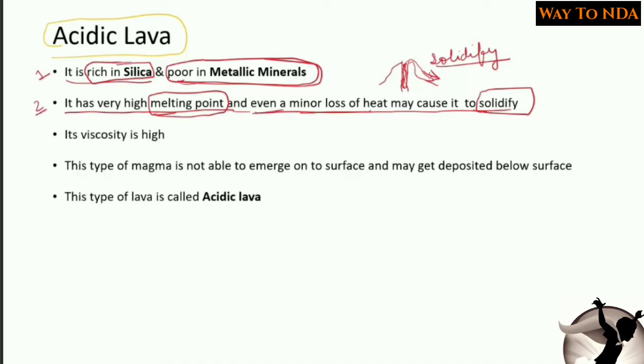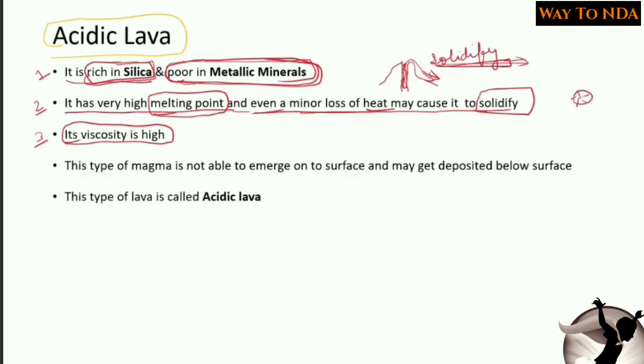Okay, and it is also rich in silica and poor in metallic minerals. This is also the reason that it will solidify when it is exposed to the outer atmosphere, when it loses its heat. Now secondly, its viscosity is high. That means the capacity of the particles to bond each other is very high.